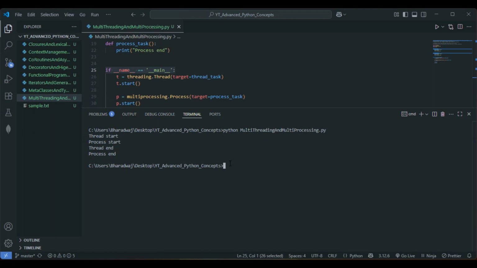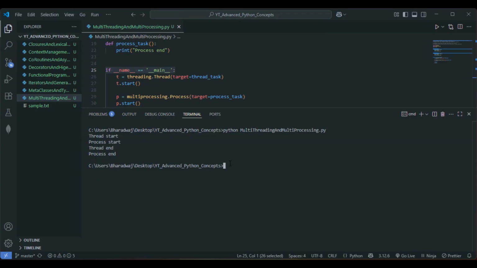Now we are done with the multi-threading and multi-processing task. Let me summarize whatever we have learned so far.